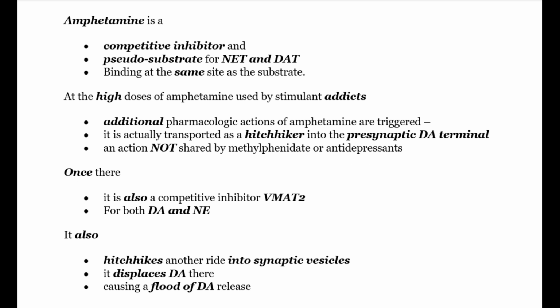Amphetamine. Amphetamine is a competitive inhibitor and a pseudo-substrate for both NET and DAT, binding at the same site as the substrate. At the high doses used by addicts, additional pharmacological actions are triggered. It is actually transported as a hitchhiker into the presynaptic DA terminals, an action that is not shared by methylphenidate or antidepressants. Once there, it is also a competitive inhibitor of VMAT2 for both DA and NE. It also hitchhikes another ride into synaptic vesicles, displacing DA there, causing a flood of DA release.